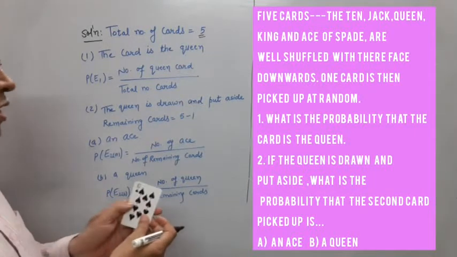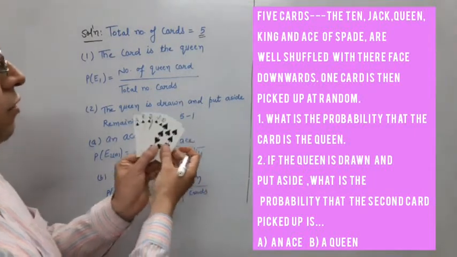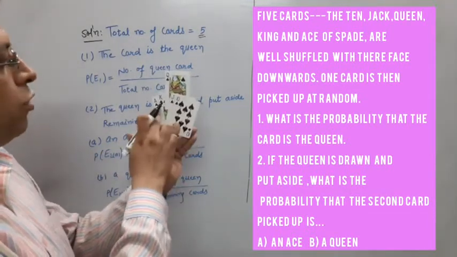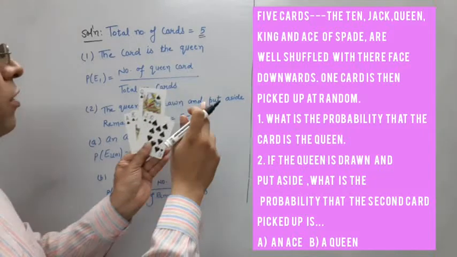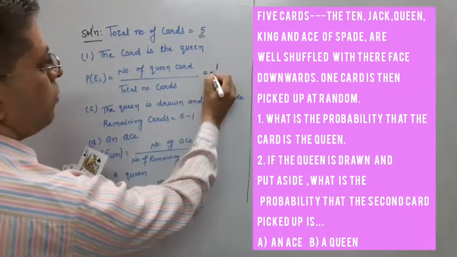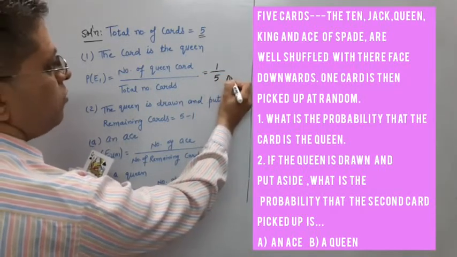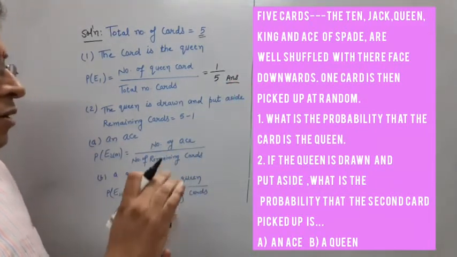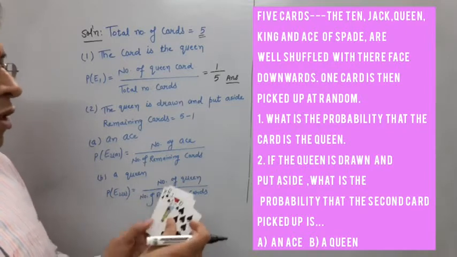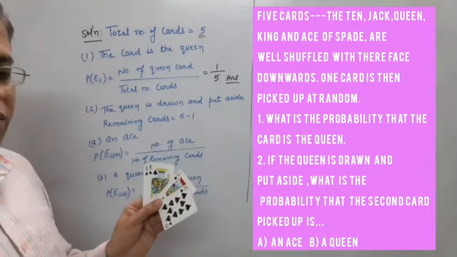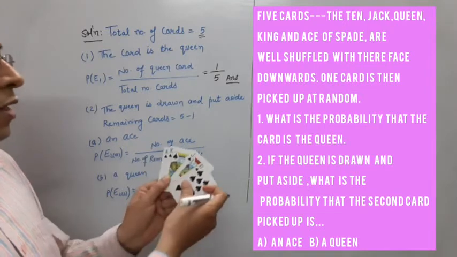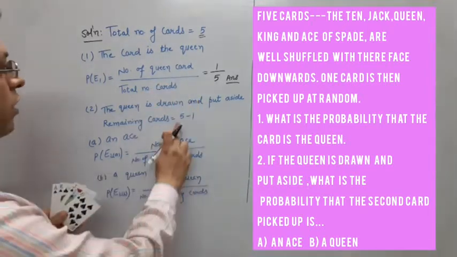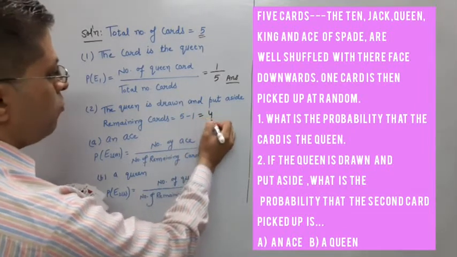The card is a queen. How many queen? See here, 1 queen. Out of these 5 cards, 1 queen. So I am writing here 1 queen, and total cards are 5. This is your answer. Then second part, what is given? What they are asking? If they are taking out the queen and keep it one side, then how many remaining cards? 1, 2, 3, 4. Total 4 cards are there. 5 minus 1 is equal to 4.